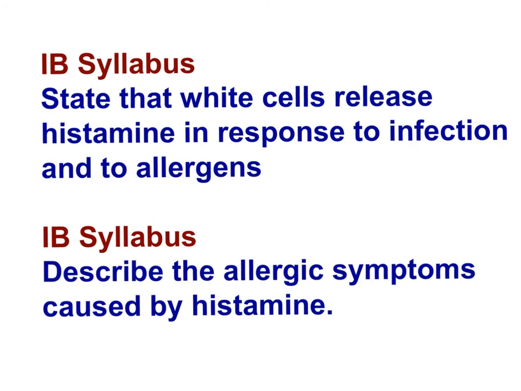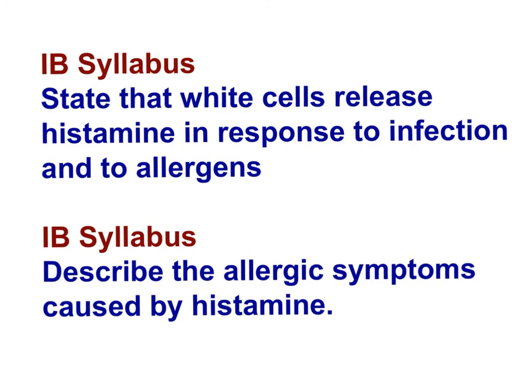Here are the relevant IB syllabus statements that I've just covered. State that white cells release histamine in response to infection and to allergens. Describe the allergic symptoms caused by histamine. Now that brings us to the end of the details around the inflammatory response and allergens required of topic 11.1.